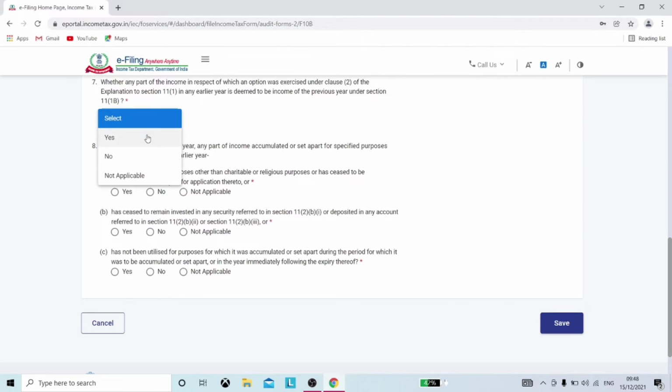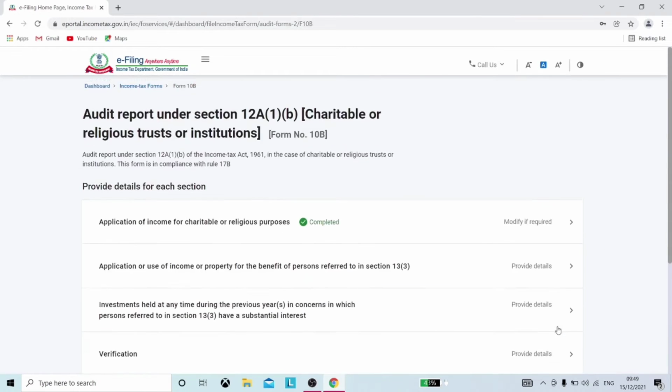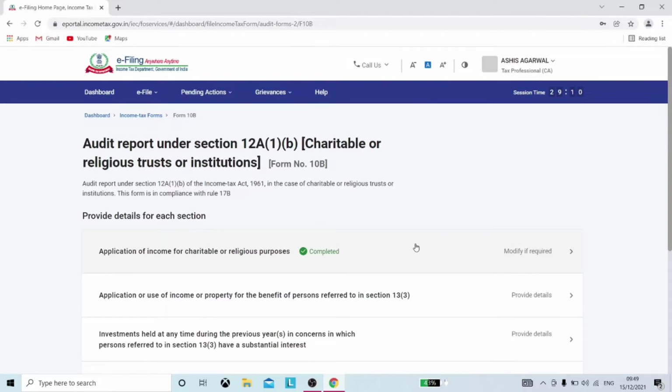So for the time being, let's fill no, and in point number 8 not applicable because there was no such previous accumulations. Even here also we can select not applicable and then click on save, and you will see completed mentioned over this section.